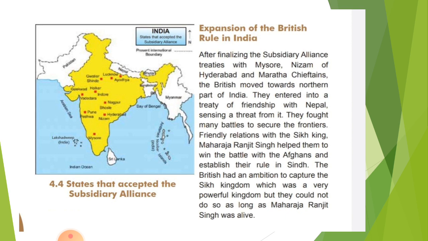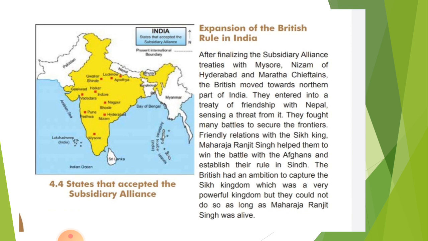Sensing a threat from Nepal, they fought many battles to secure their position. They also had a friendly relation with the Sikh king. Maharaja Ranjit Singh helped them to win the battle with the Afghans and establish their rule in Sindh.